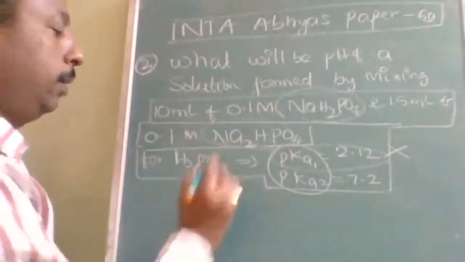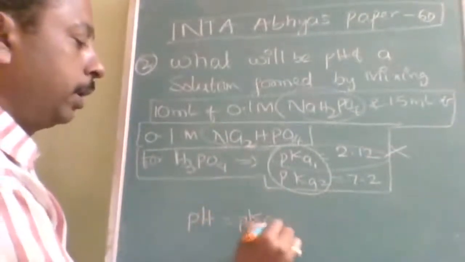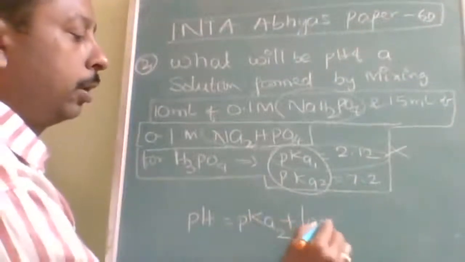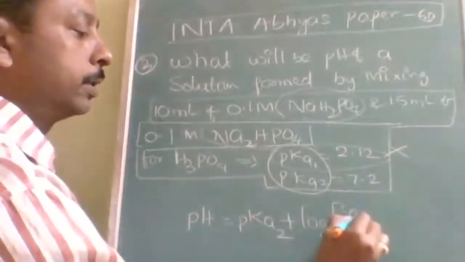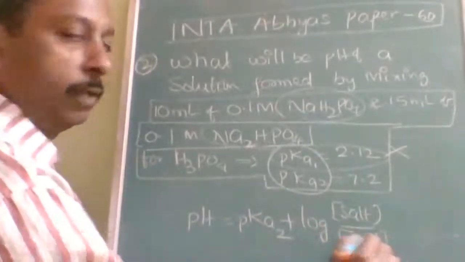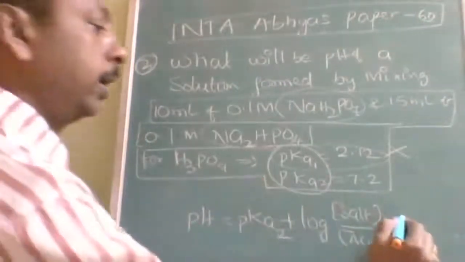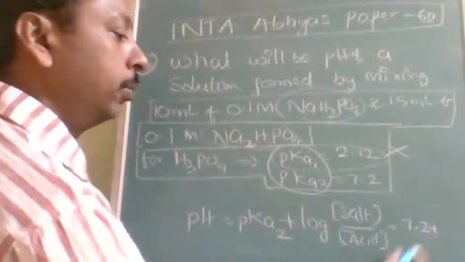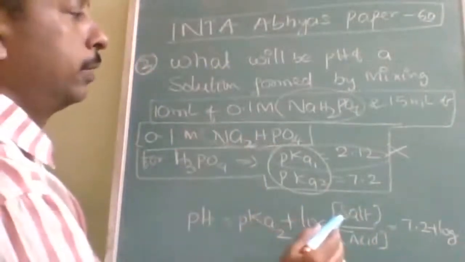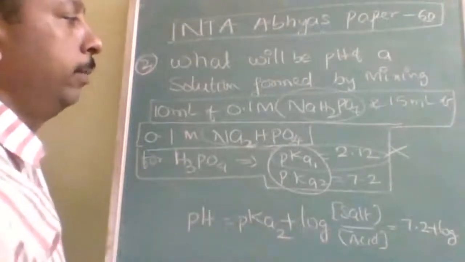Now what is the formula? pH is equal to pKa2 plus log of salt upon acid. This is the formula we are going to use. Now pKa2 is already given as 7.2, plus log of salt. Instead of concentration we will use the moles, because the volume will be common.